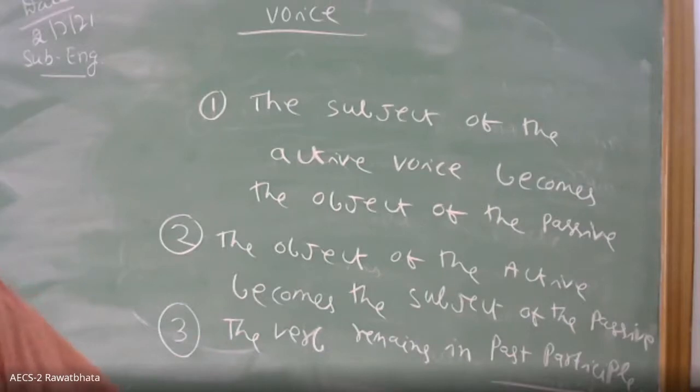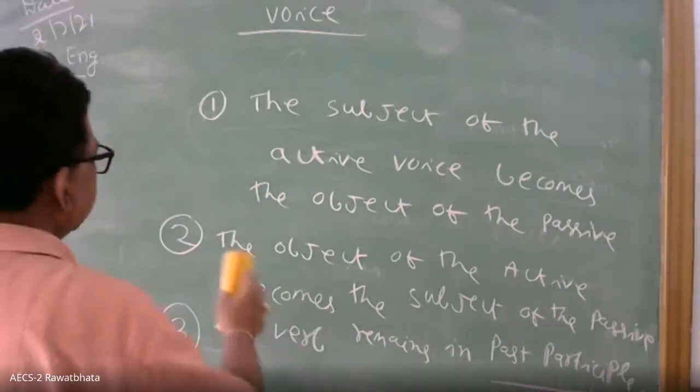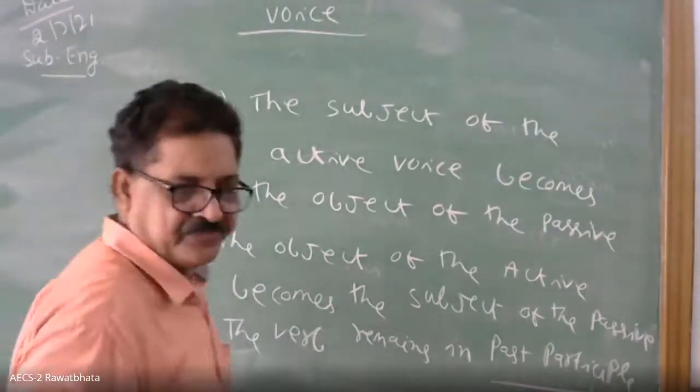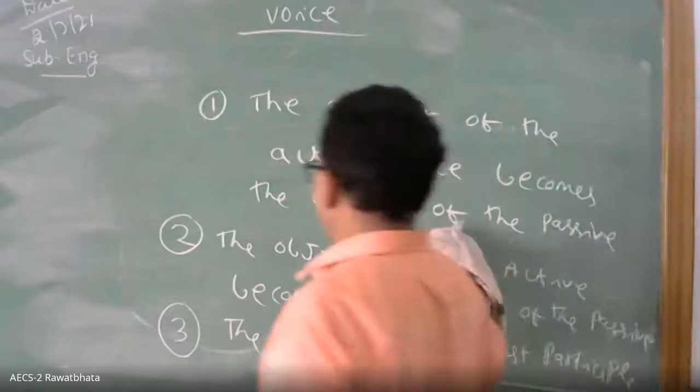It is called doer of the action. Now we will see tense-wise how the voice changes.